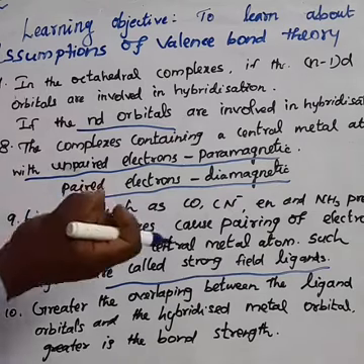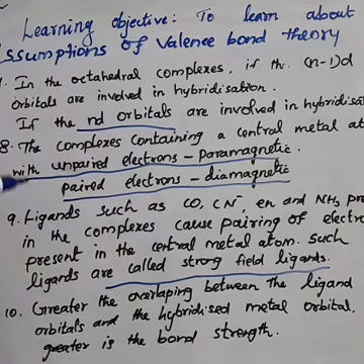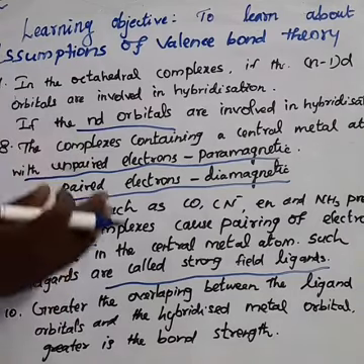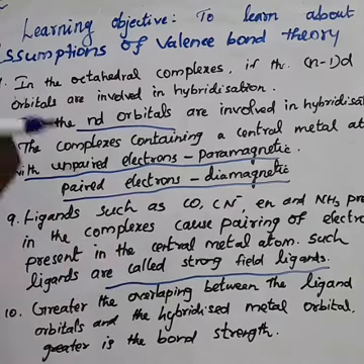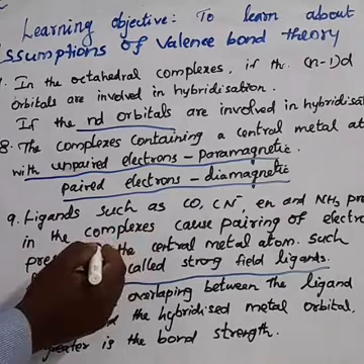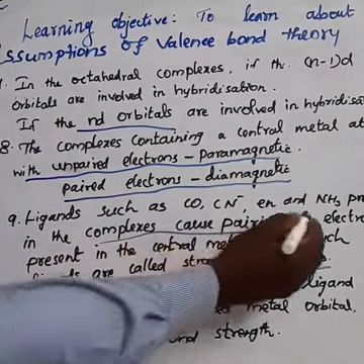And ammonia, NH3, we say amine. These ligands such as CO, CN minus, en and NH3 present in the complex cause pairing of electrons present in the central metal atom. Here the pairing of electrons takes place.